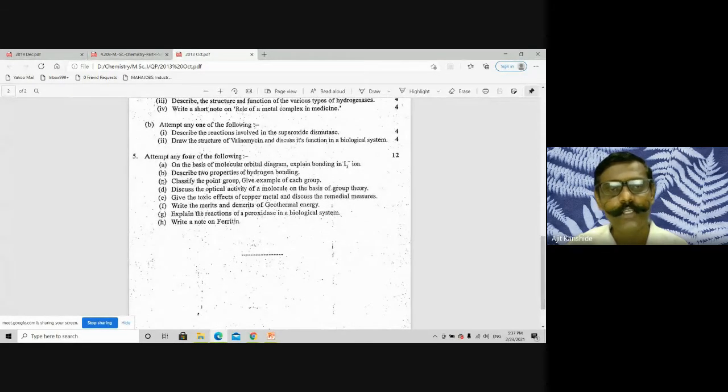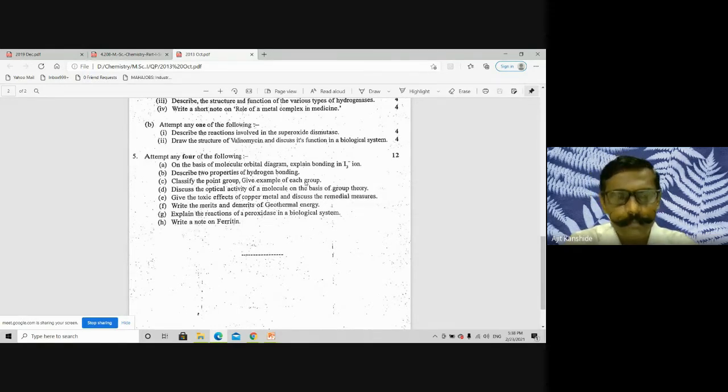Now question number 5, see C and D. These 2 questions remain on molecular symmetry and group theory. Classify the point group. Give an example of each group. That's a systematic procedure for the classification. It's a very lengthy question. So whatever little part I discussed, you can explain and give examples for that point group. Yes, is it possible?